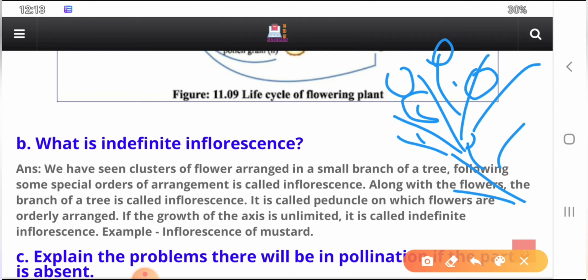So the flowers along with the branch of a tree are called inflorescence. The axis on which flowers are orderly arranged is called the peduncle. If the growth of the axis is unlimited, it is called indefinite inflorescence. An example of inflorescence is the mustard. All right, I'm going to show you guys.